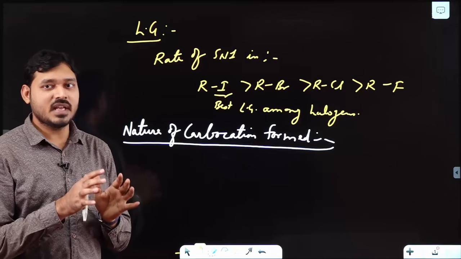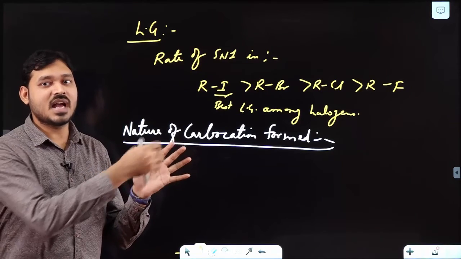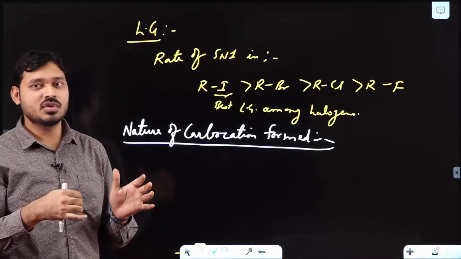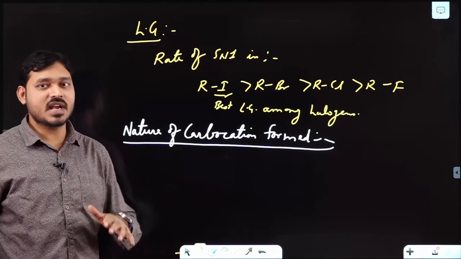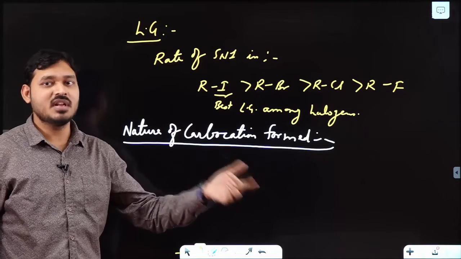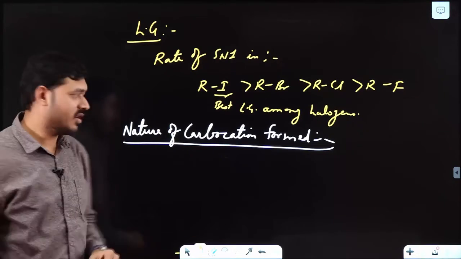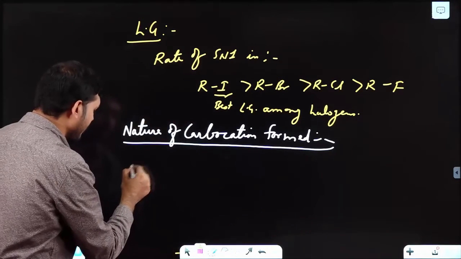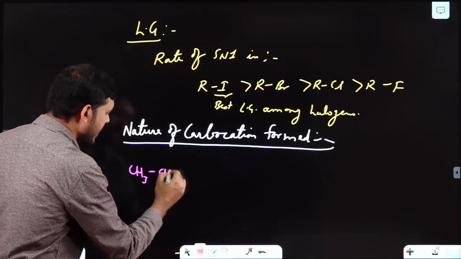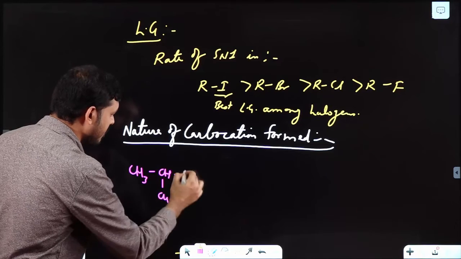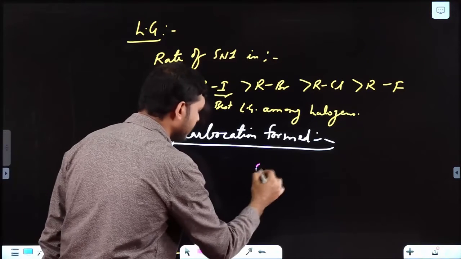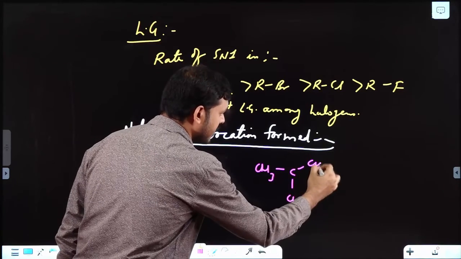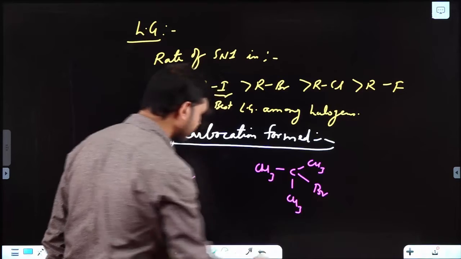If the carbocation generated is highly stable, and in another case the carbocation generated is less stable, then the reaction where the carbocation is more stable will have a higher rate. Let us take one example. Simply, if I say CH3CHBrCH3, and (CH3)3CBr.